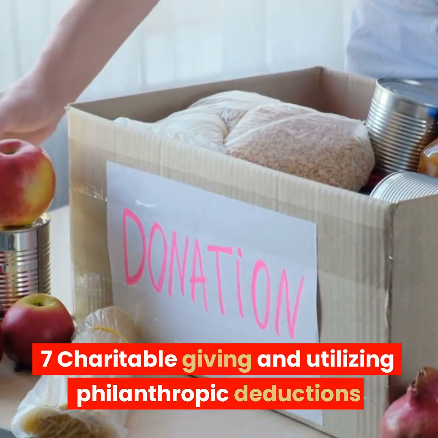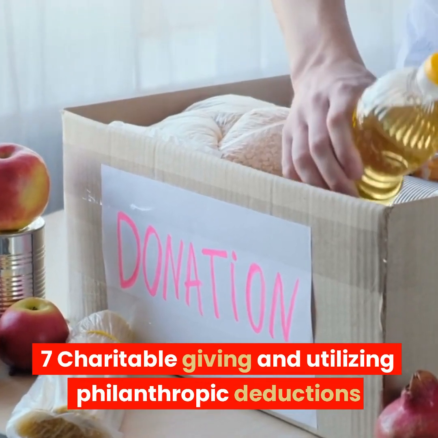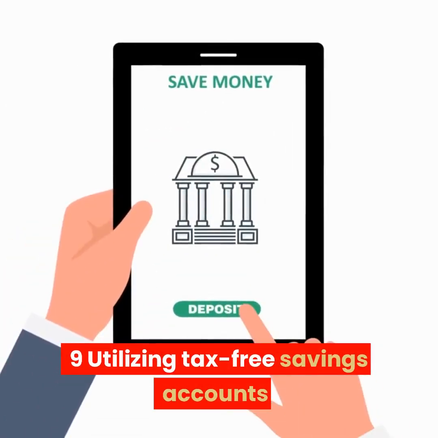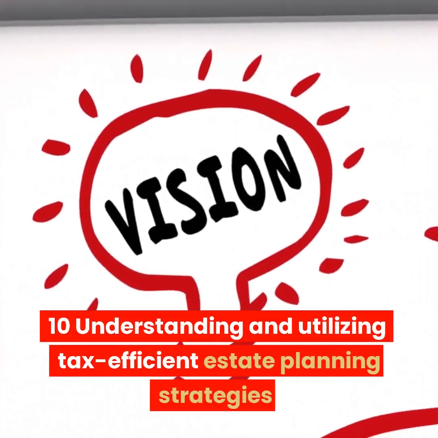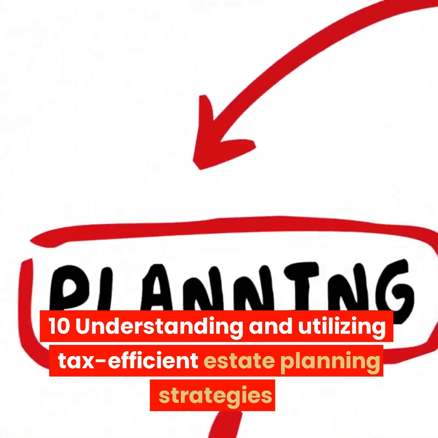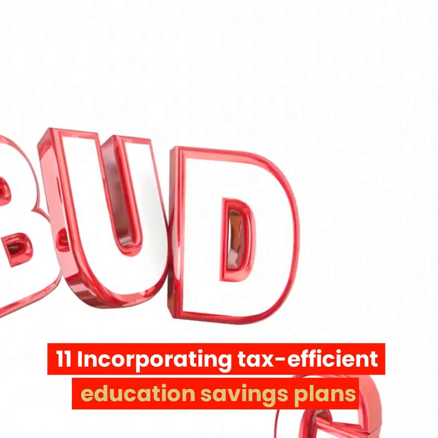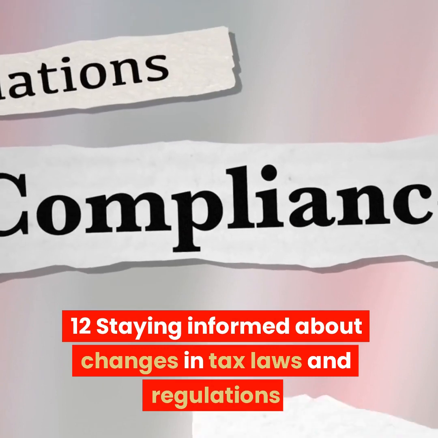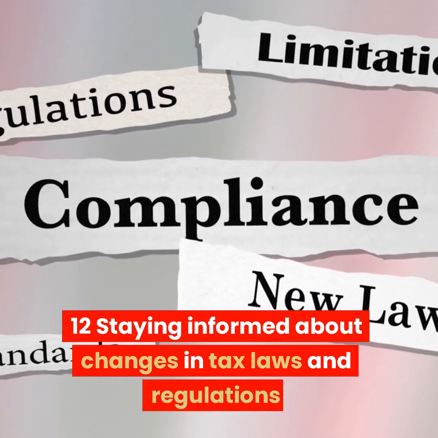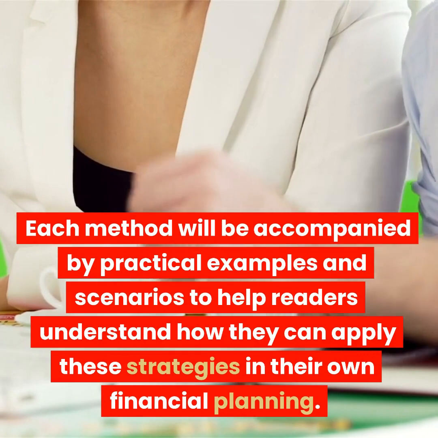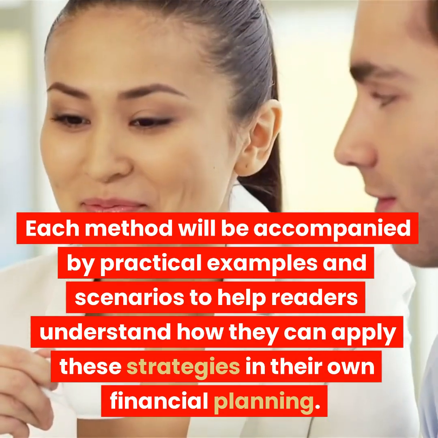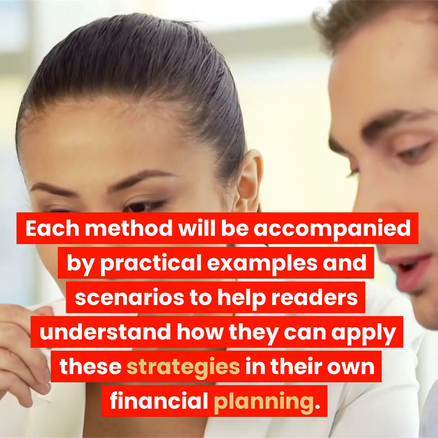7. Charitable giving and utilizing philanthropic deductions. 8. Properly managing capital gains and losses. 9. Utilizing tax-free savings accounts. 10. Understanding and utilizing tax-efficient estate planning strategies. 11. Incorporating tax-efficient education savings plans. 12. Staying informed about changes in tax laws and regulations. Each method will be accompanied by practical examples and scenarios to help readers understand how they can apply these strategies in their own financial planning.